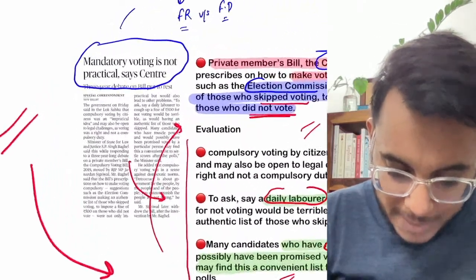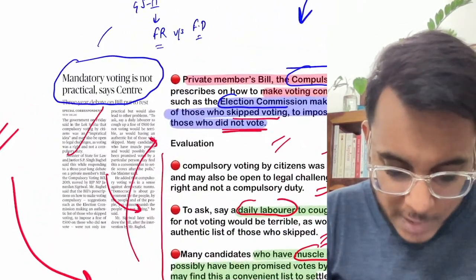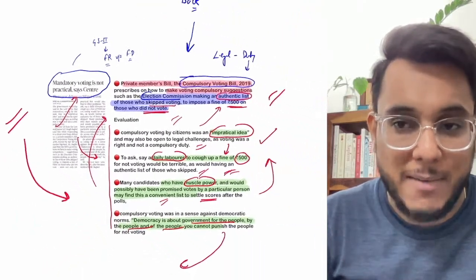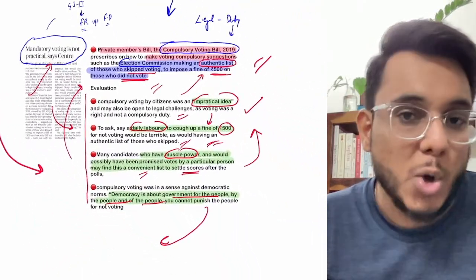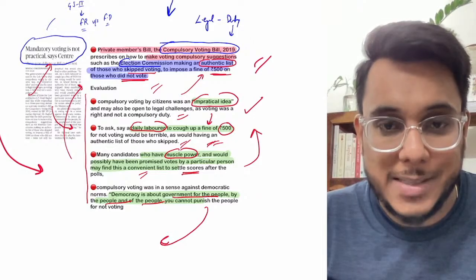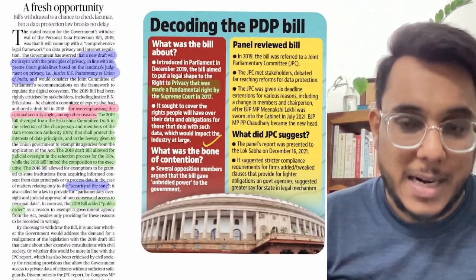Fine. So the mandatory voting is not practical, as provided by the Centre, and this private member's bill will now probably not be taken forward. So that's all about this issue. Now moving to the next article.